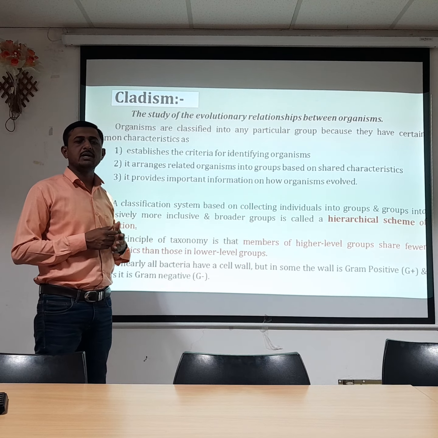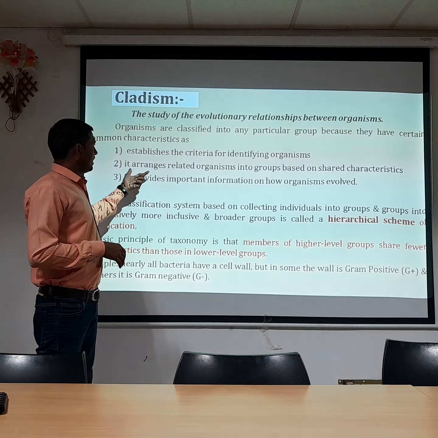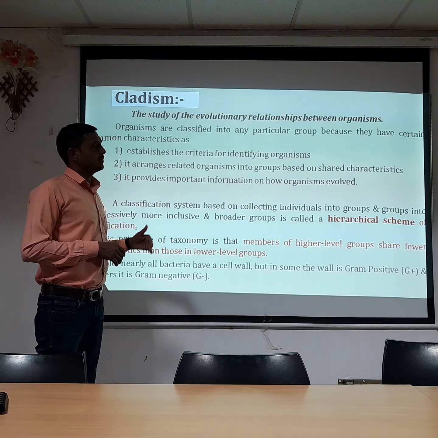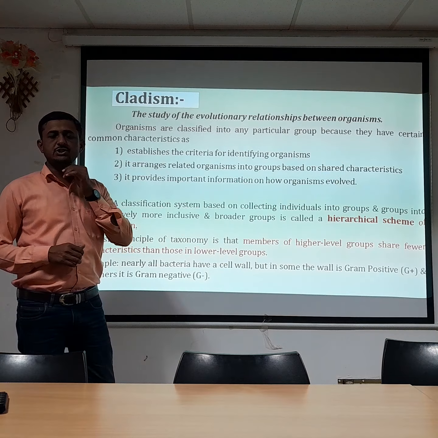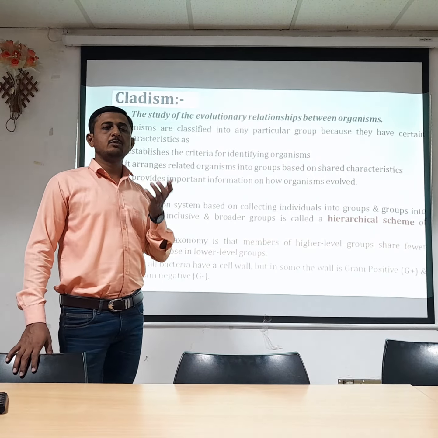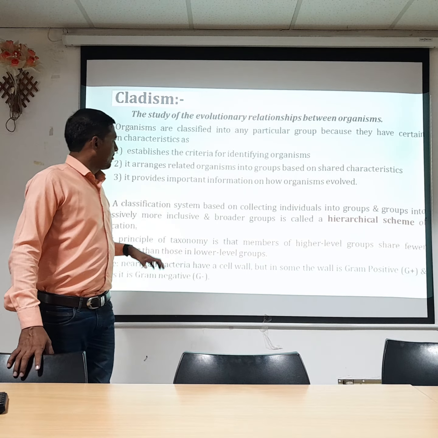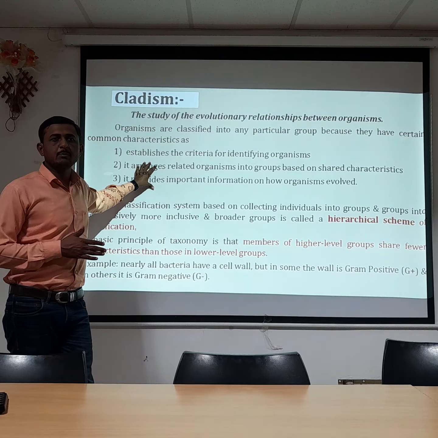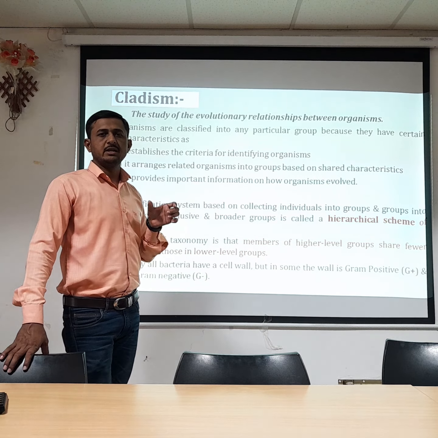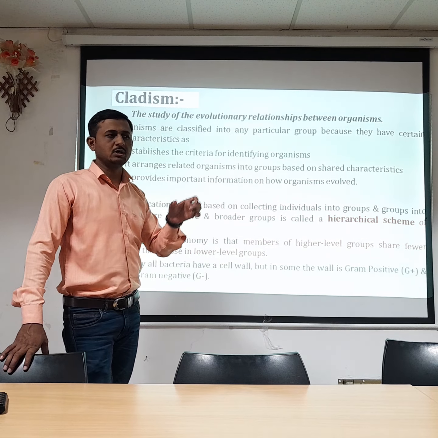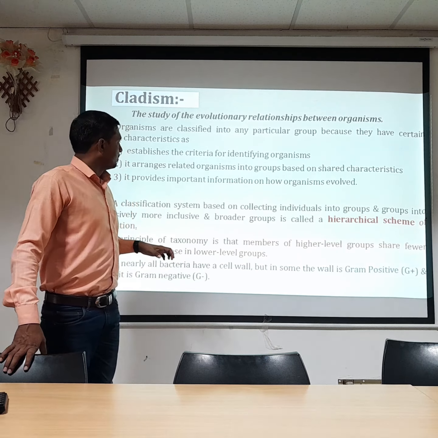It arranges related organisms into groups based on shared characteristics. Organisms which share common characteristics should be placed in a common group. If two organisms show similar characteristics, they belong to the same group.